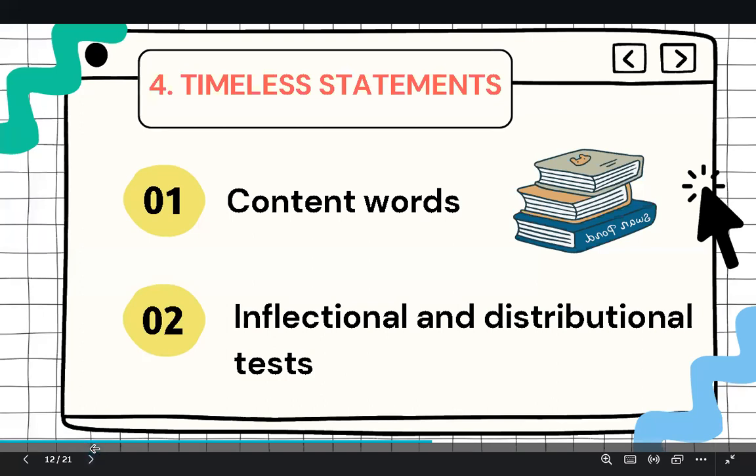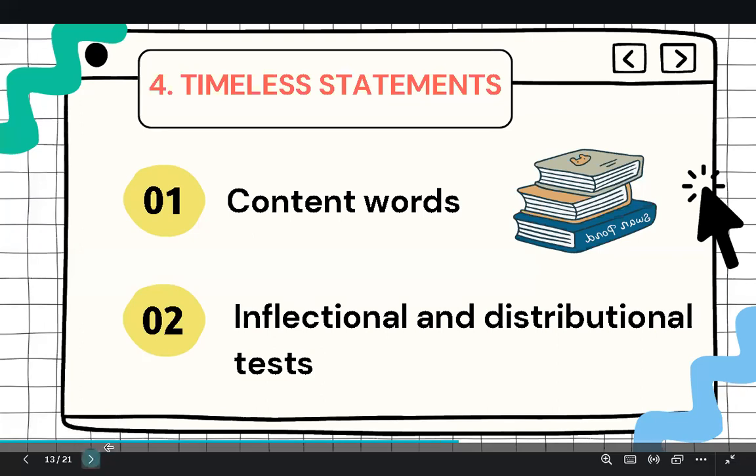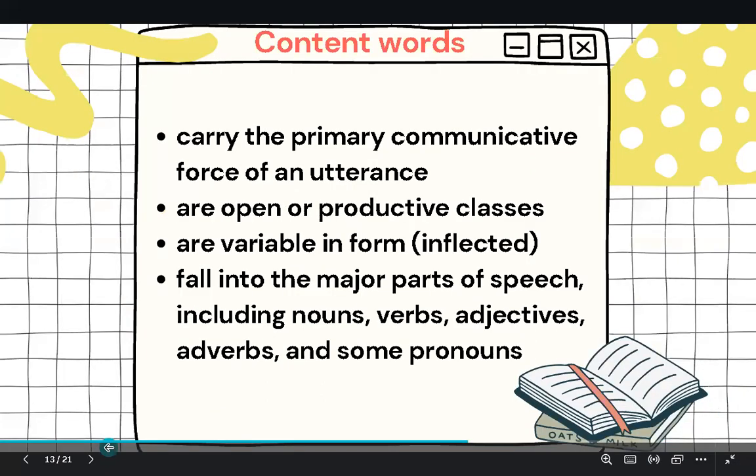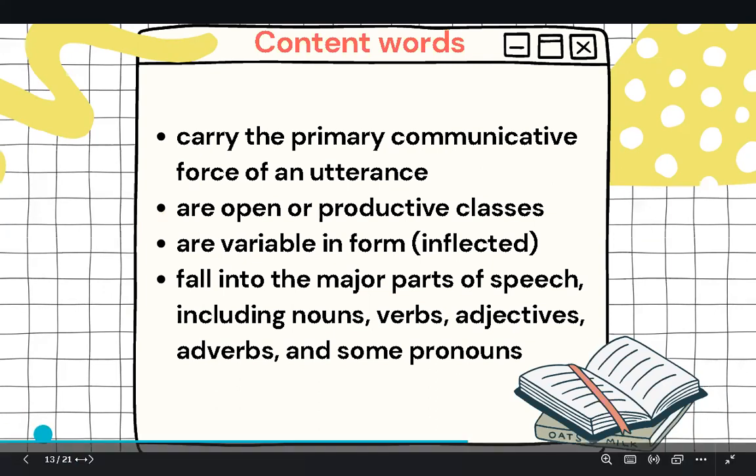And to sum up the statement, we can divide it into two main parts: content words and function words, and inflectional and distributional tests. Let's have a look at them. Content words carry the primary communicative force of an utterance, are open or productive classes, are variable in form, and fall into the major parts of speech, including nouns, verbs, adjectives, adverbs, and some pronouns.